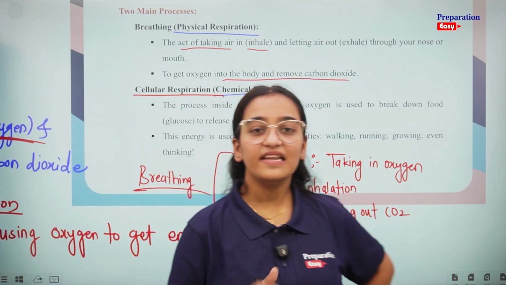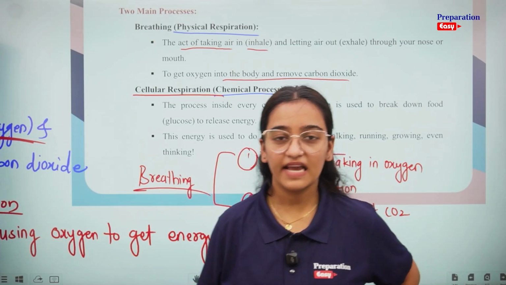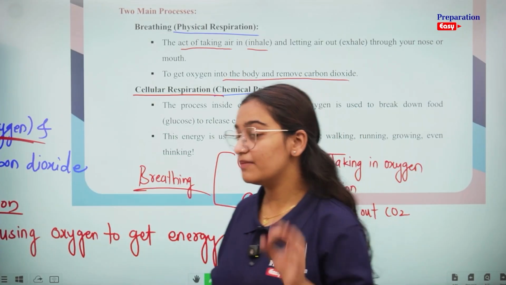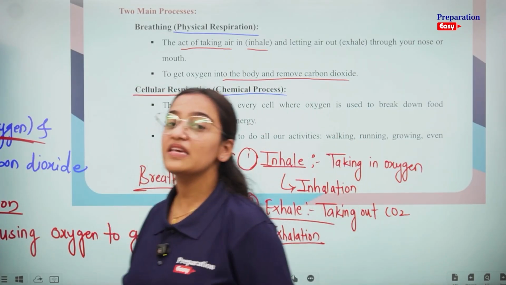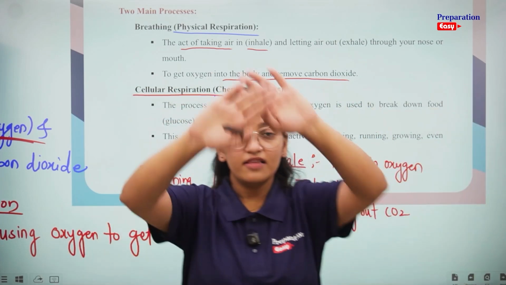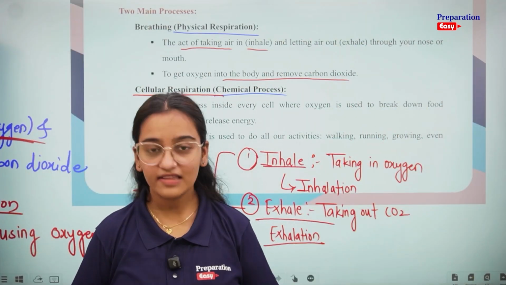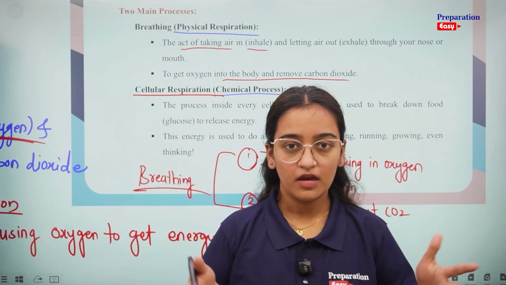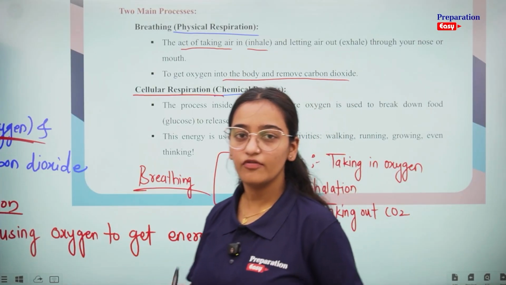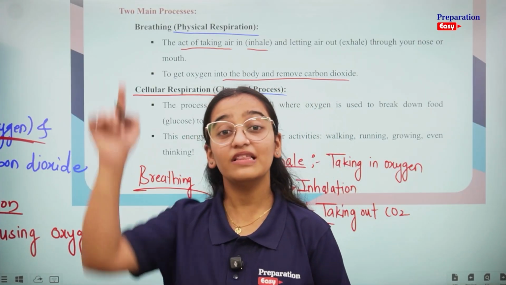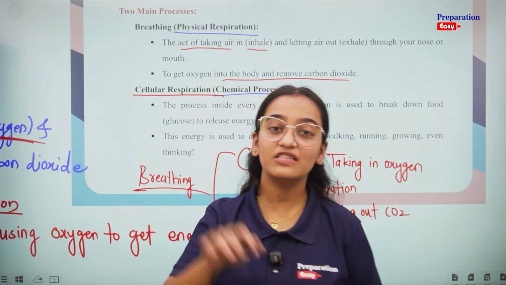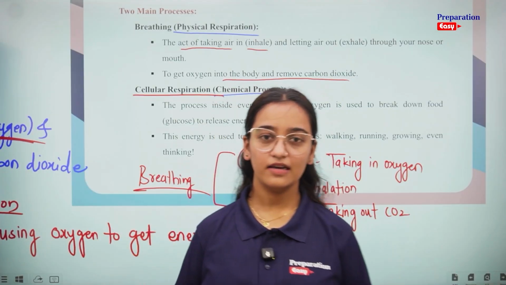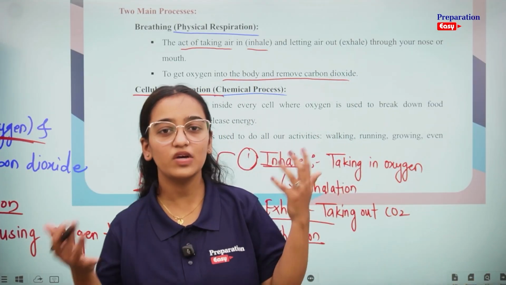Now, breathing we are doing outside the body, right? You are taking air from outside. But respiration occurs inside the cell. Inside the cell means what? We are getting food to the cell, by which process? Digestion. Now the cell got the food, and that cell breaks down the food with the help of oxygen, coming from which process? The breathing process. Our body is totally interconnected, right? The processes are interconnected to each other.